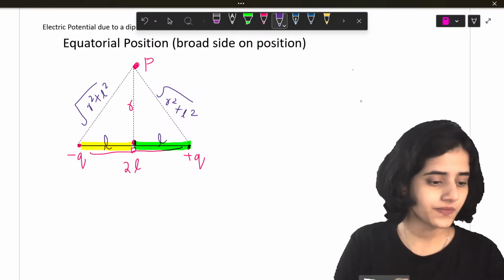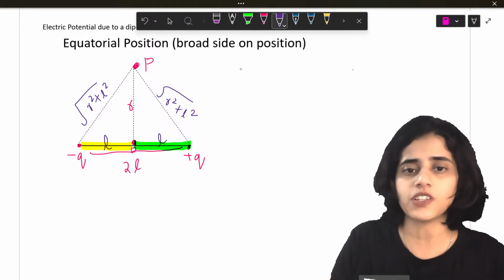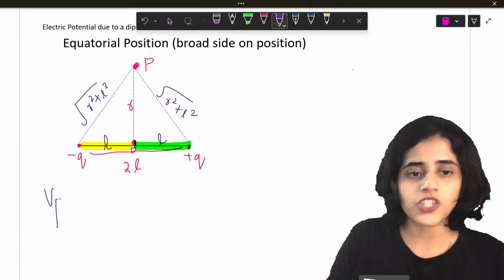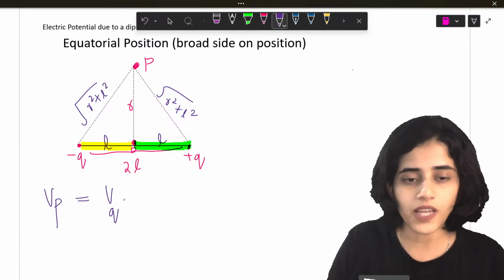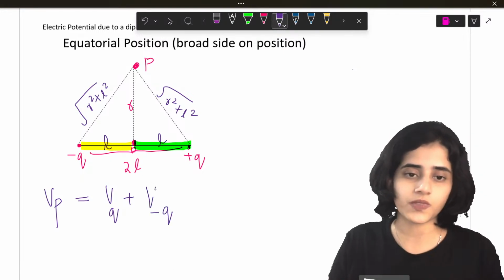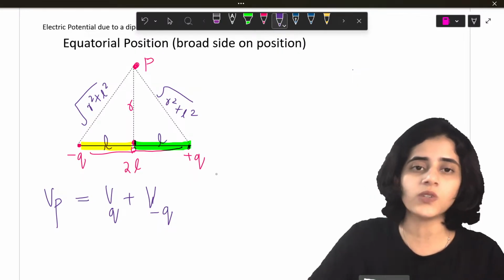Hi Rakshita. So let's do the derivation, a very easy derivation. The total potential at point P will be the potential because of plus Q plus the potential because of minus Q. Potential because of plus Q, potential because of minus Q.